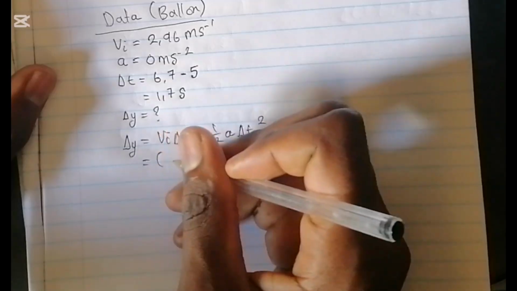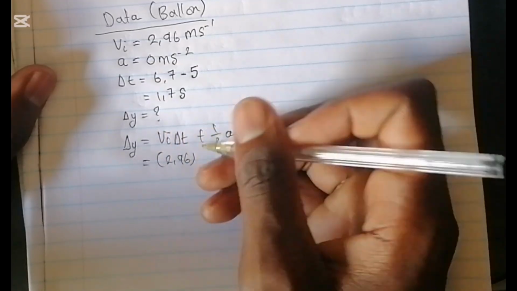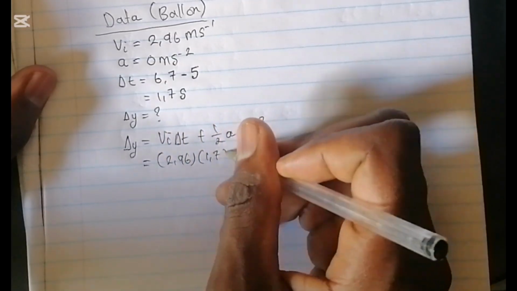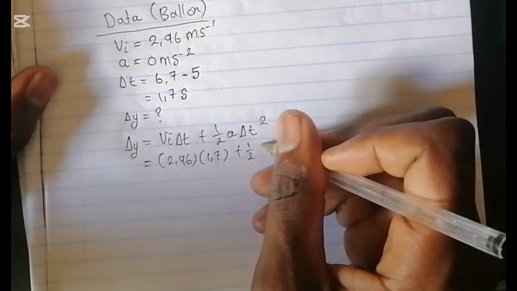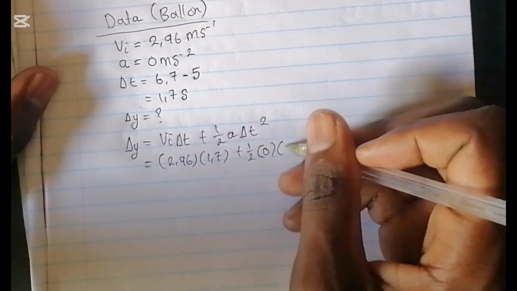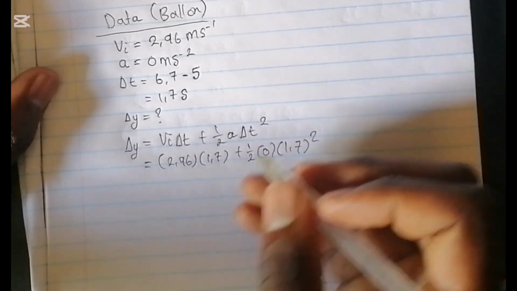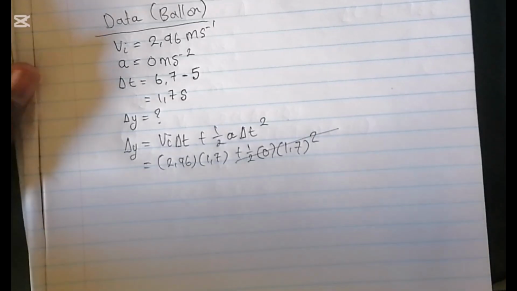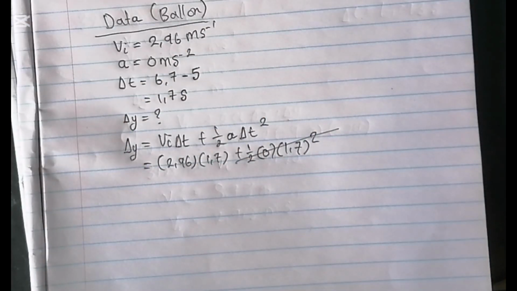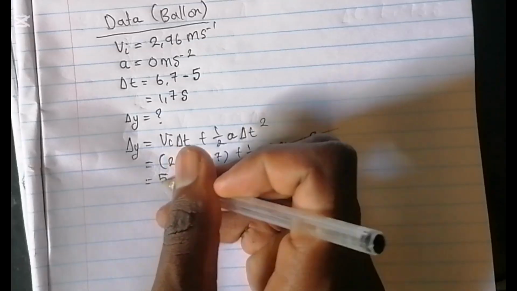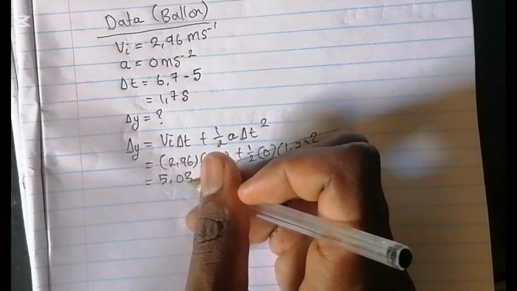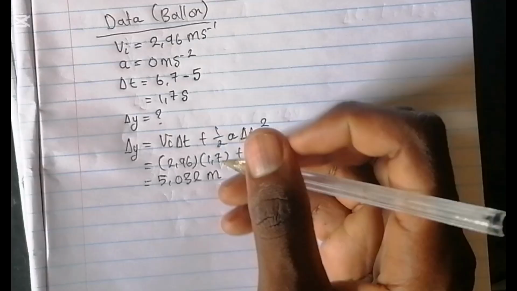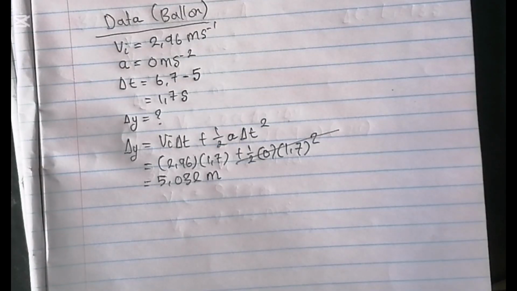So initial velocity, again we put 2.96, change in time 1.7, plus 1 over 2, acceleration now is 0, change in time 1.7. Automatically when we include 0, all of that becomes 0. So press your calculator. 2.96 multiplied by 1.7 will simply give you 5.032 meters.